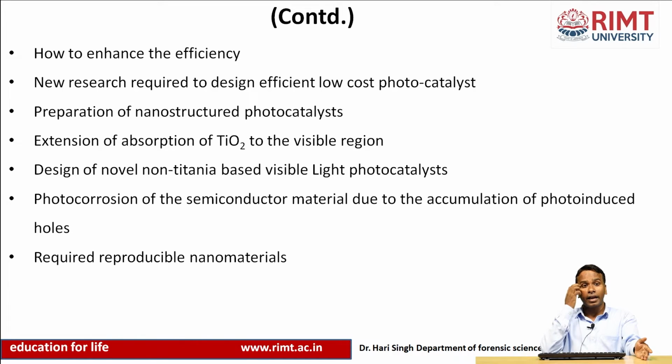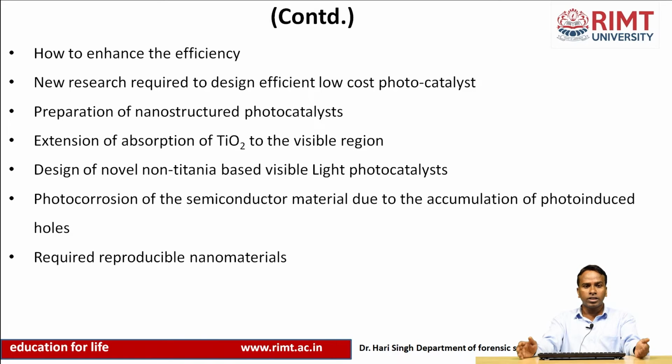The question arises again: how can we increase the efficiency of the photocatalytic reaction? First, the material should be low cost photocatalytic and nanostructure type, and we should try to make titanium oxide and other photocatalytic materials active in the visible region, so that we can use more of the sunlight, which is visible.